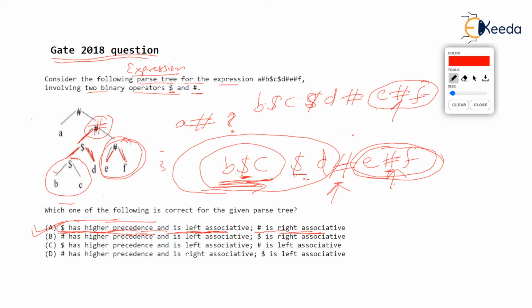So the second hash was done before the first hash. So hash is right associative. I guess you have liked this, you have enjoyed this. Very easy way of reading the expression tree for associativeness and the precedence. Thank you very much.